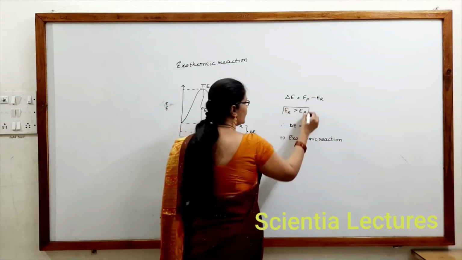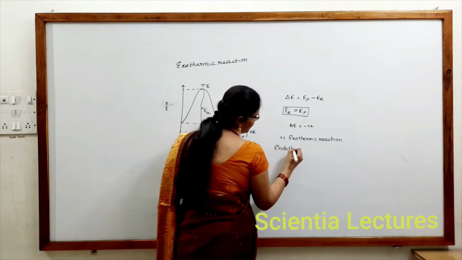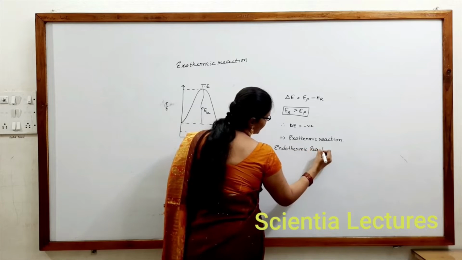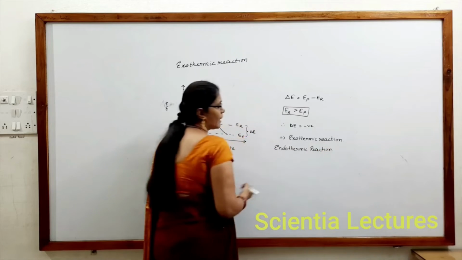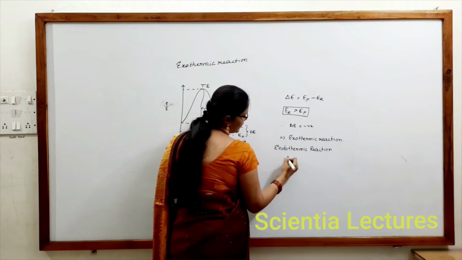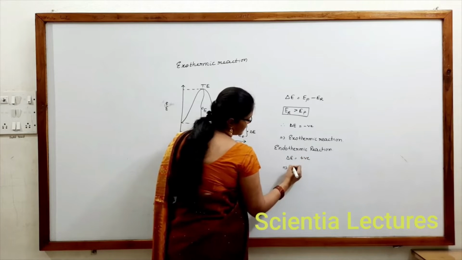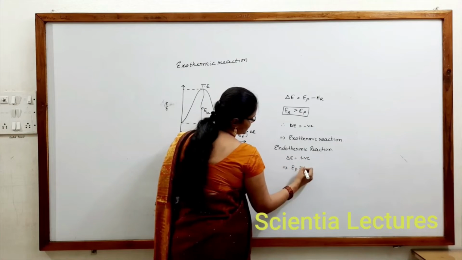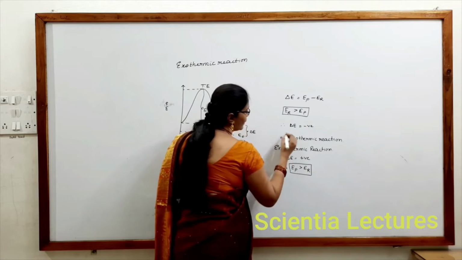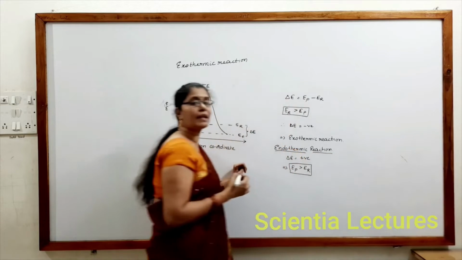If you take an endothermic reaction, in an endothermic reaction, the energy of products must be greater than the energy of reactants, because delta E would be positive. How should the graph of an endothermic reaction be?